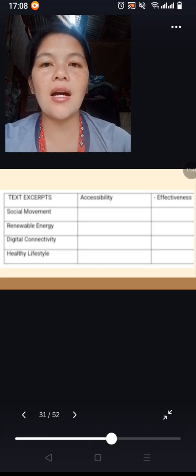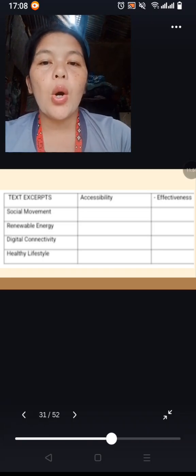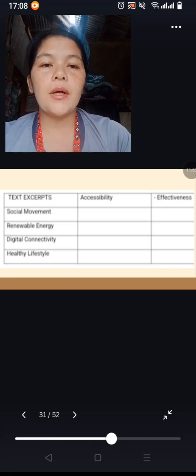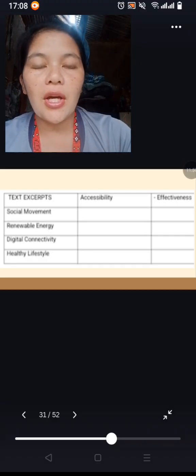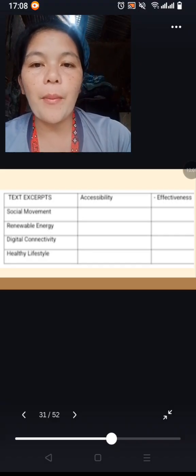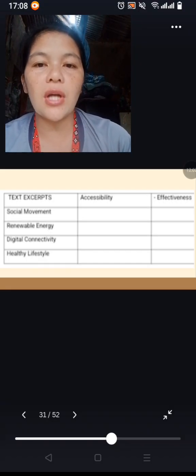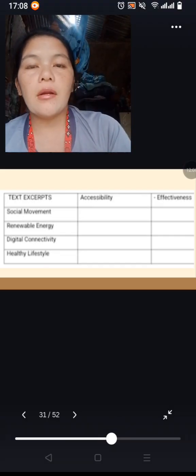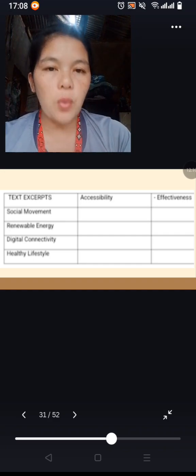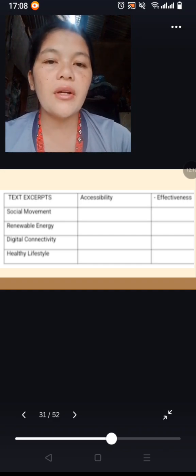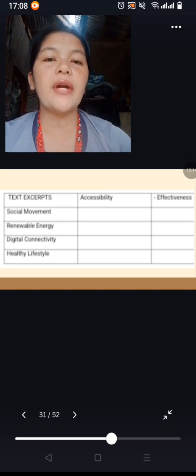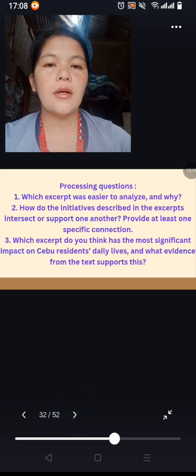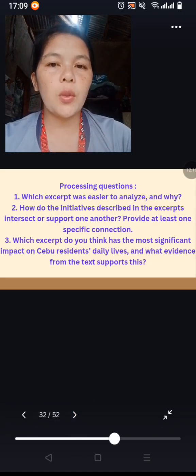And in this graph, put your answer. The example is a text excerpt: social movement, renewable energy, digital connectivity, healthy lifestyle. Then you are going to put this one, either if it is accessibility or effectiveness. And these are the processing questions.